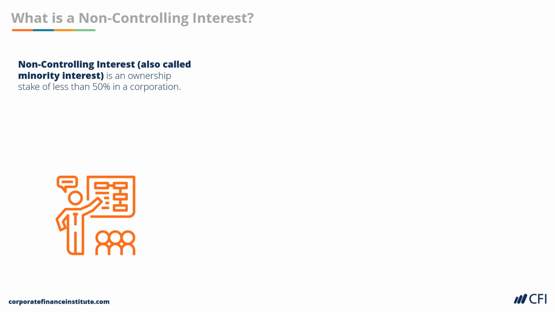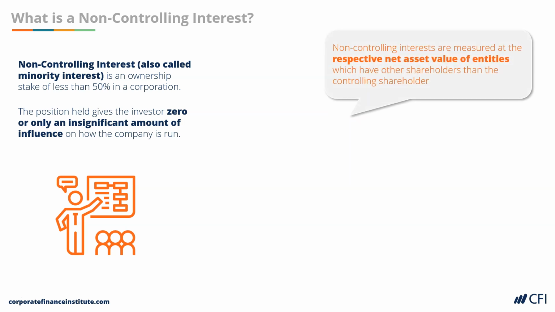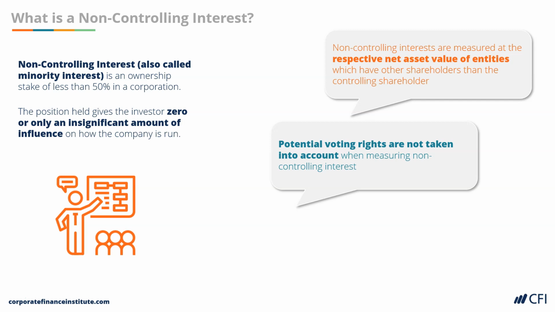The position held gives the investor zero or only a small amount of influence on how the company is run. Non-controlling interests are measured at the net asset value of the entities that are owned by the investor. When calculating the value of non-controlling interests, voting rights are not considered.